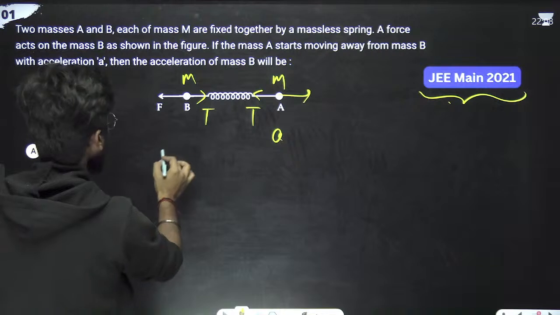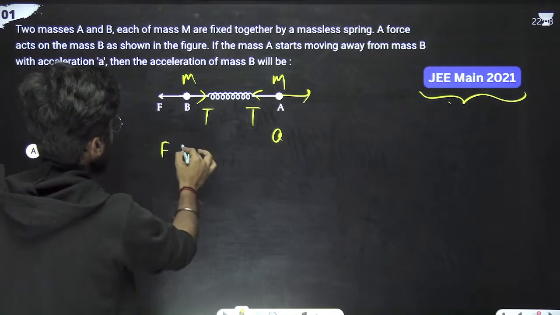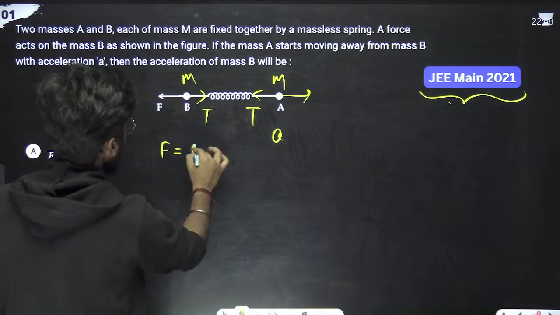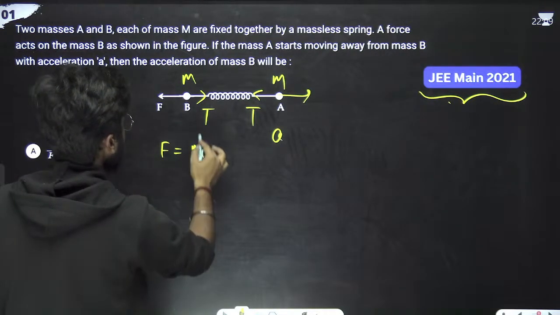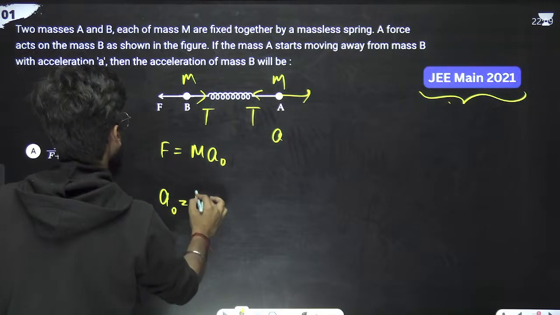So we can write F is the total force, that is equal to mass m into acceleration. Suppose the acceleration of this is a naught. So acceleration is F naught by m.